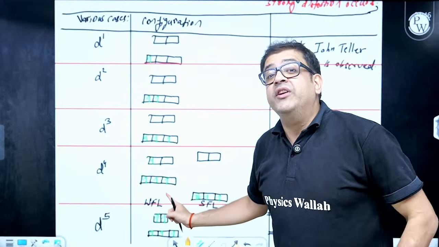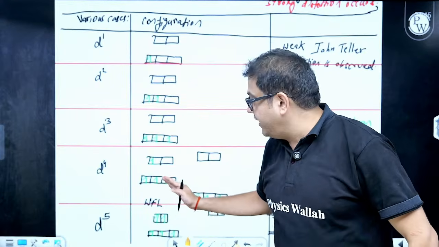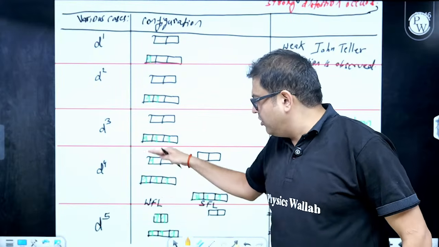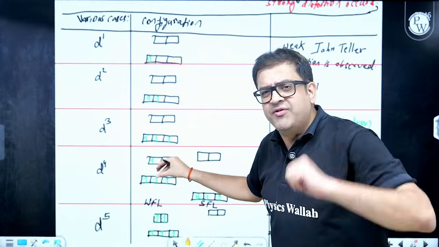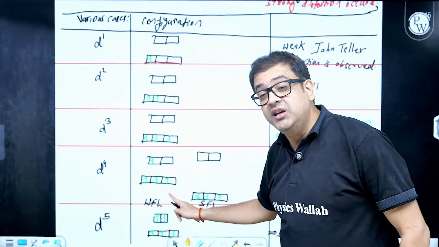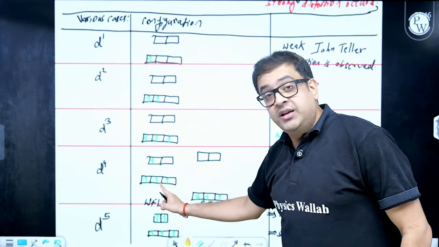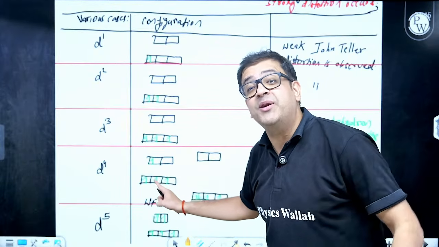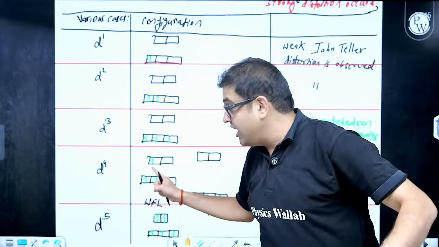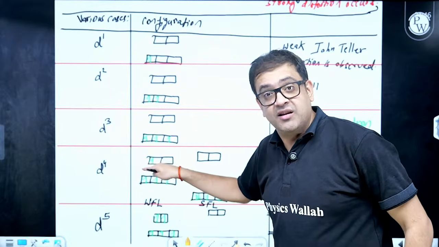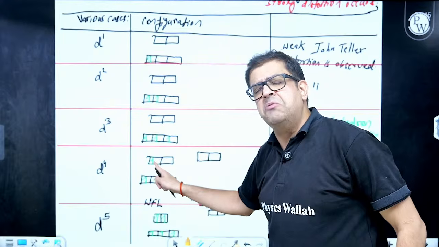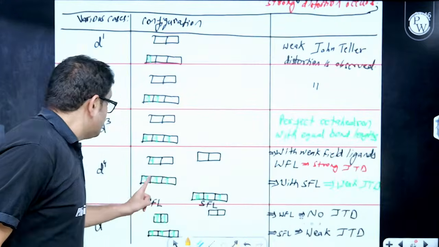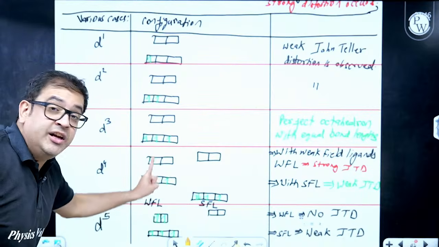If it is a weak field ligand, then the electron will occupy eg, because with a weak field ligand the energy gap is very small. So this will be t2g3 eg1. So t2g is symmetrical, but now eg has become unsymmetrical. eg is a higher energy subshell, so this electron has created more energy and more distortion.